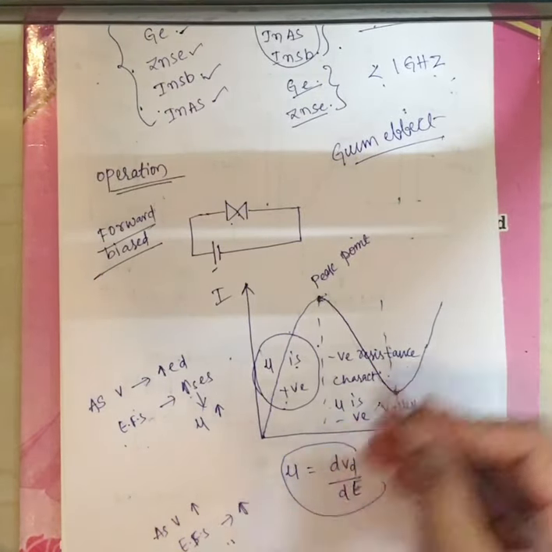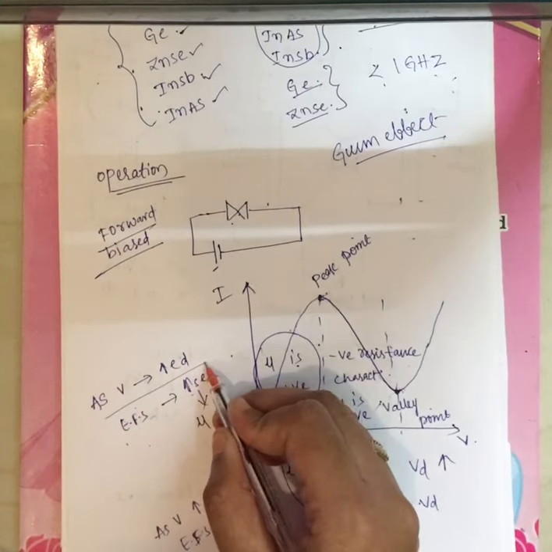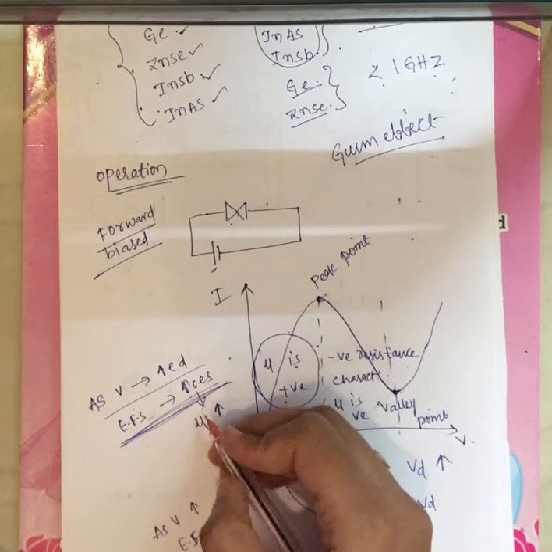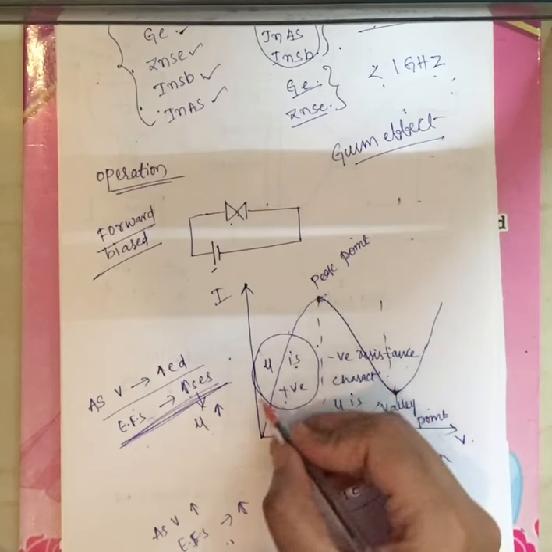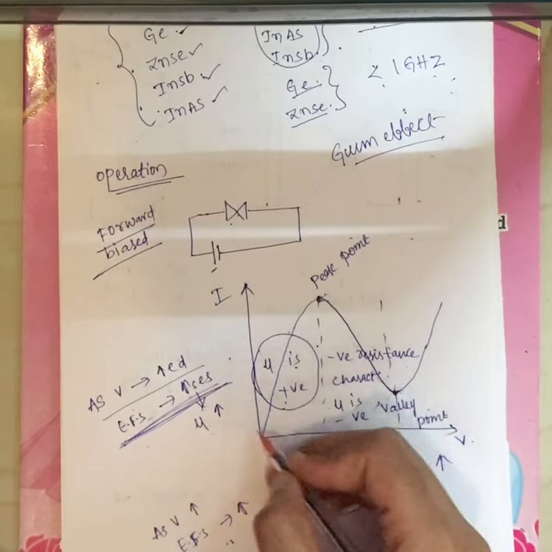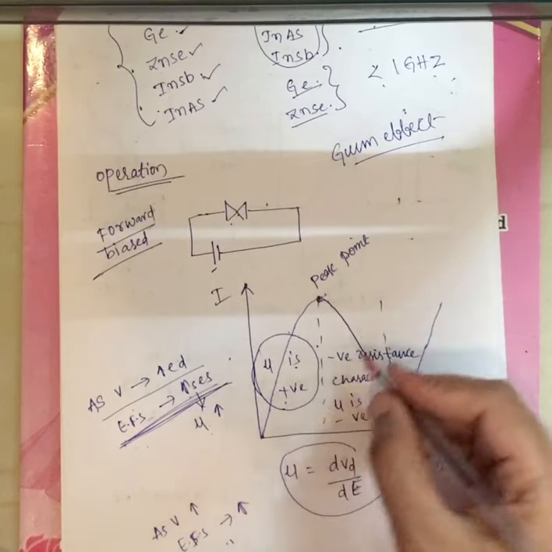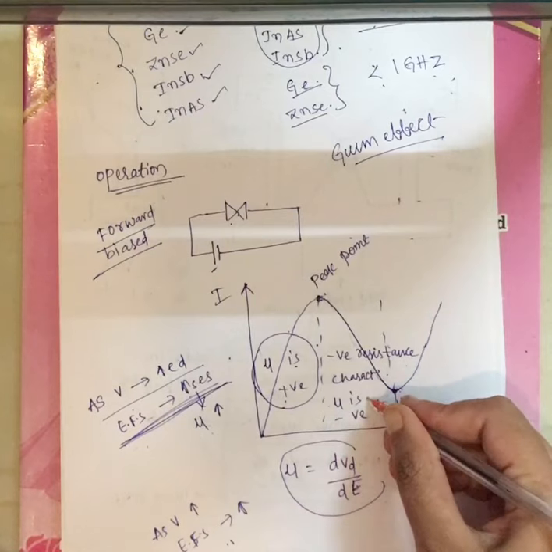Why are you getting it like this? As we increase the voltage, the electric field strength increases. This indicates mobility is positive in this particular region. If we increase the voltage further, mobility is negative in this region.